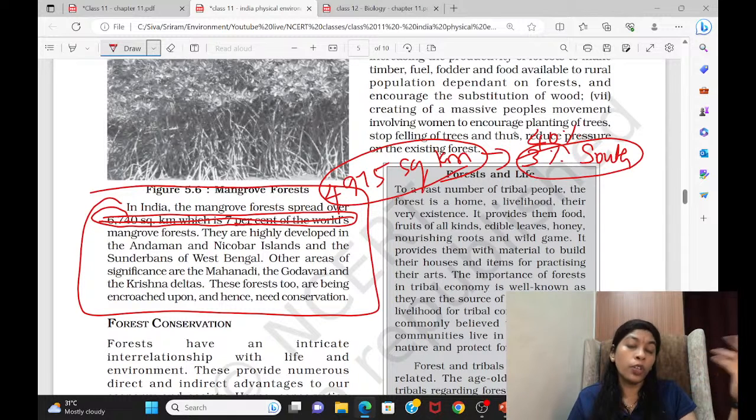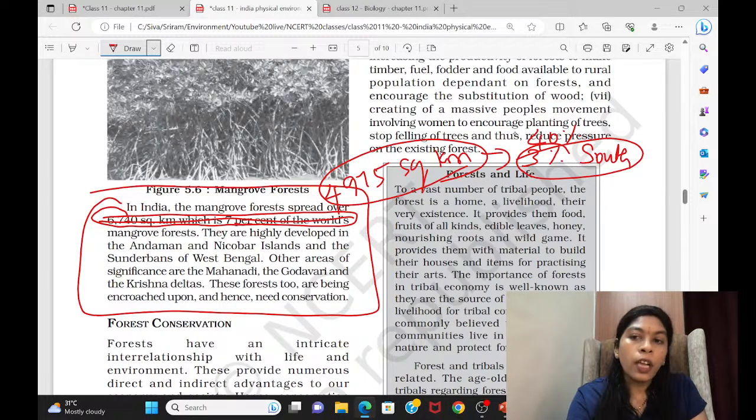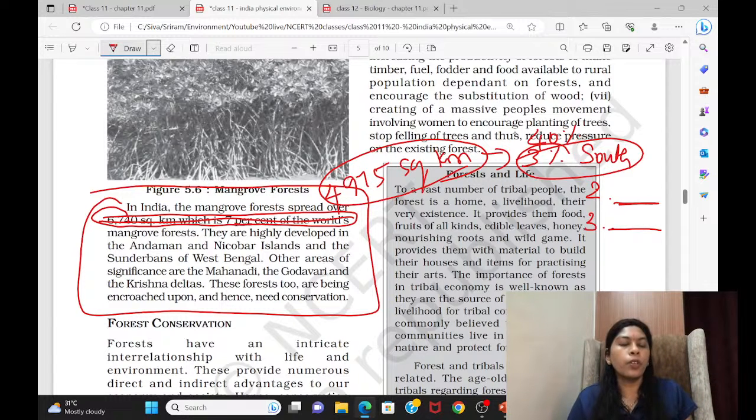Certain other unique species are also present, like mudskipper fishes. We will study all these in detail in mangroves when we get there. But come to the next state. Have you ever wondered which is the second state holding the largest mangrove forest in India? And what is the third state or union territory? You can even include union territories.